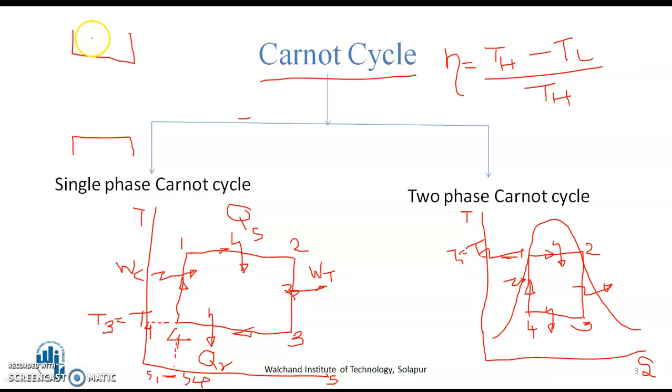One will be the high temperature thermal energy reservoir, and another energy reservoir is at low temperature, and this is your device which is developing the output. This device is nothing but Carnot engine, which is taking suppose Q1 amount of heat, whereas developing the work W, and rejecting Q2 amount